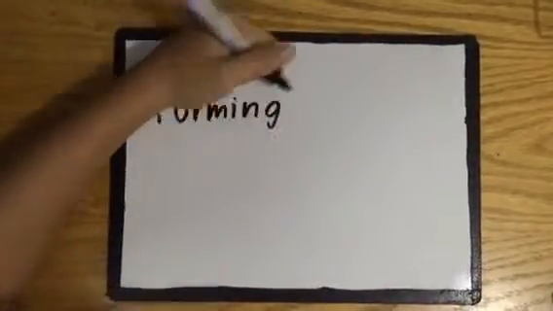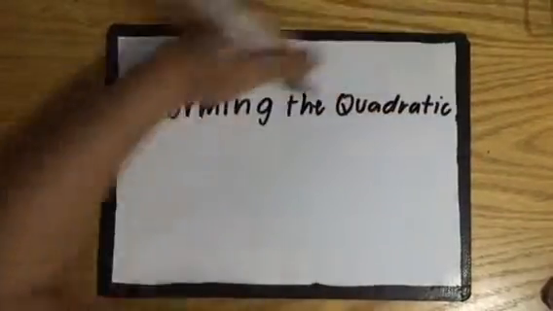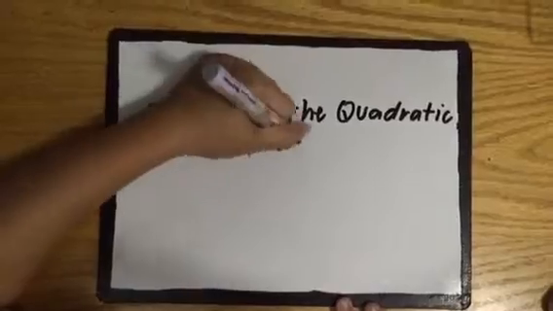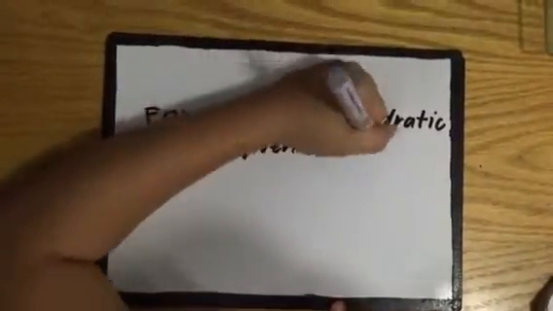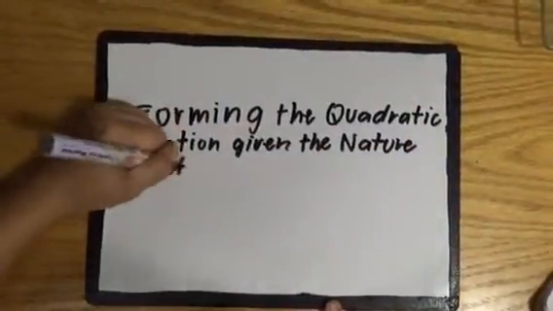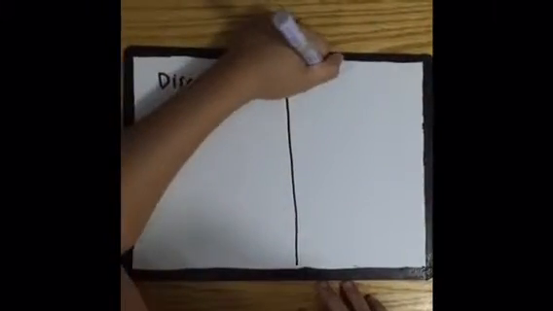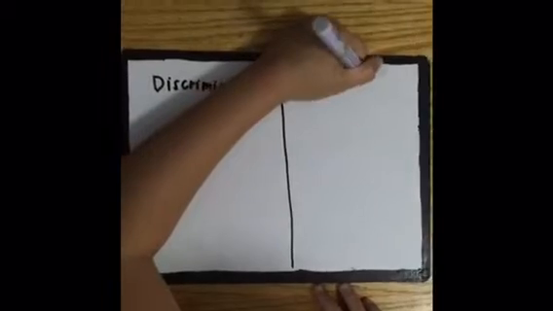Okay guys, so now we are going to form a quadratic equation given the nature of the roots. So first, we need to know what types of discriminants there are and their respective nature of roots.